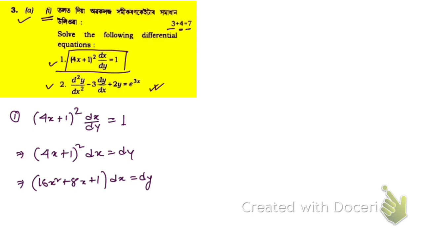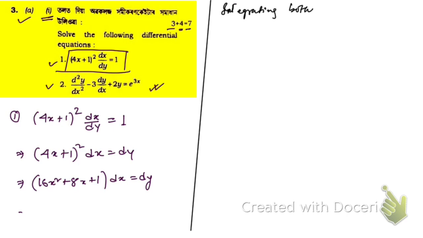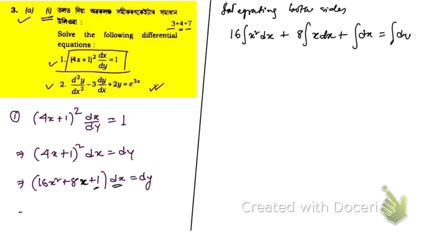Now let us integrate both sides. Integrating both sides, what we're going to have: 16 is constant, integral of x square dx, plus 8 is constant, integral of x dx, plus 1 dx is simply dx, so the integral of dx, equals the integral of dy, right?